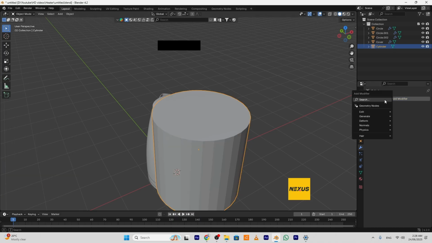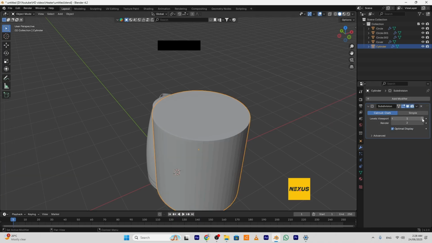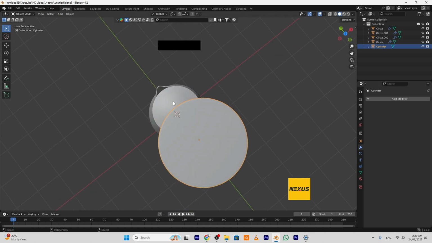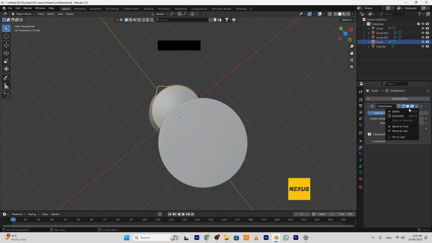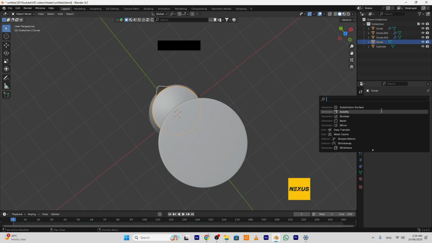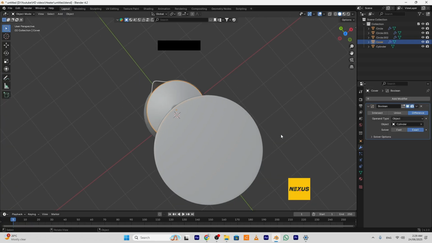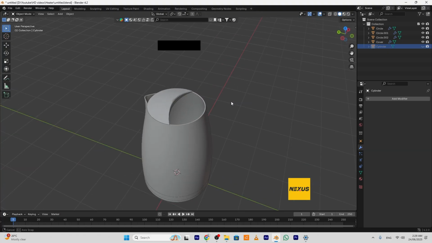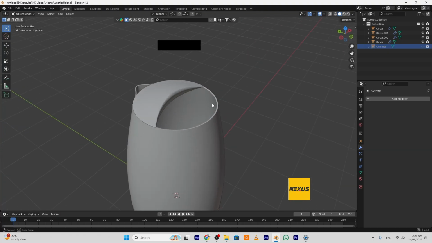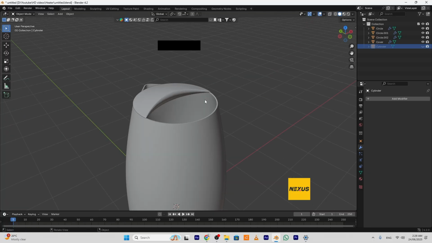Add subdivision surface 2 times, shade smooth, apply it. Go here, apply the subdivision surface. I will add boolean here, select the cylinder. Okay, hide this. Okay.